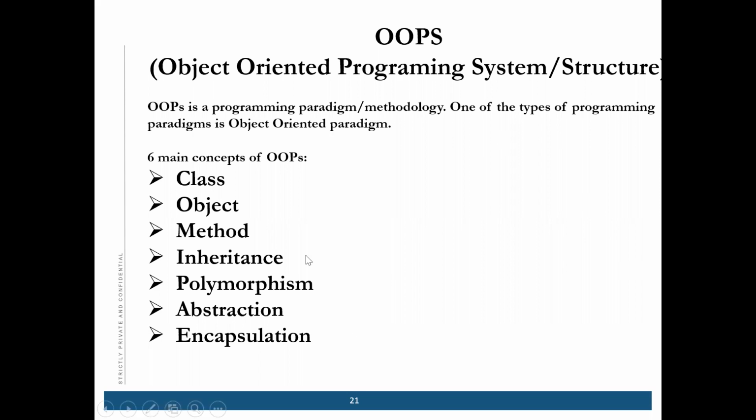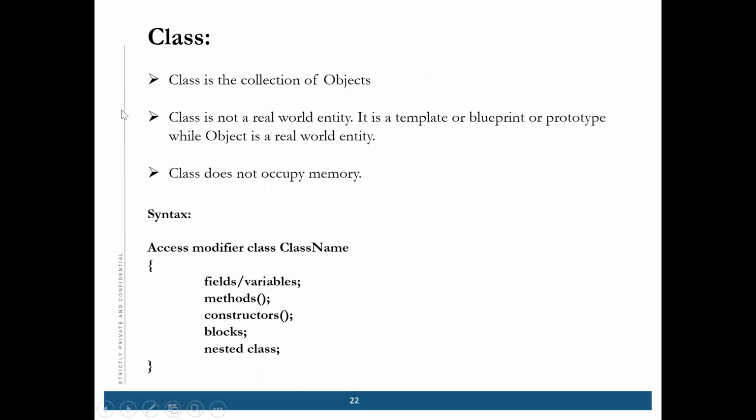So we will read about the object. In the object-oriented programming system, these are the concepts: class, object, method, inheritance, polymorphism, abstraction, and encapsulation. We have learned a little bit about class, object, and method, but today we will do it in detail. First, a class is the collection of objects. A class is not a real world entity. It is a template or a blueprint.